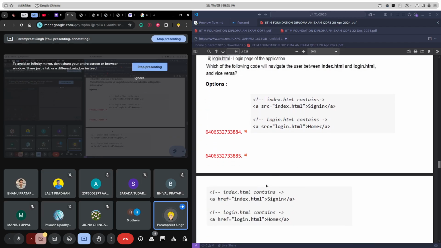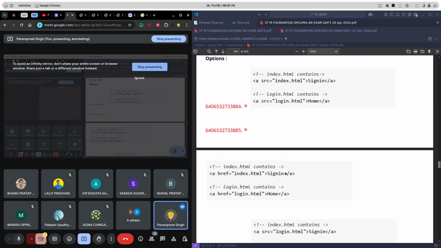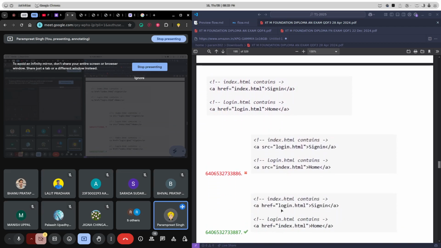Now the next one. This is what I just explained. When we click on home, we are redirected to login, and when we click on sign in, we are redirected to index.html. Now the correct one is this one. And what is wrong here? Again, the src. So in an anchor tag, just remember this, we use href, not src.